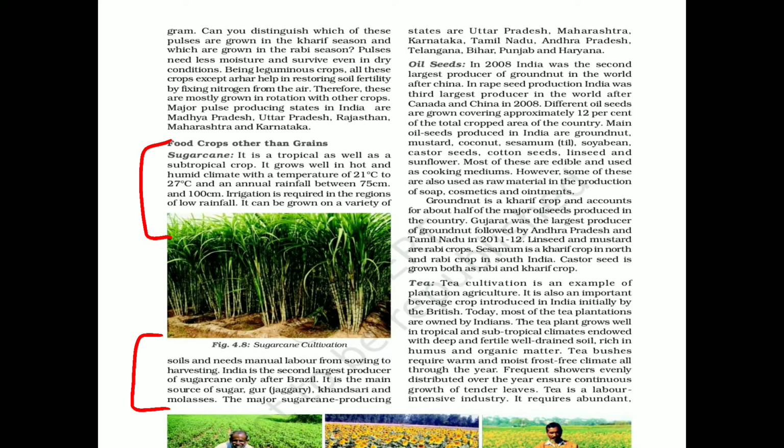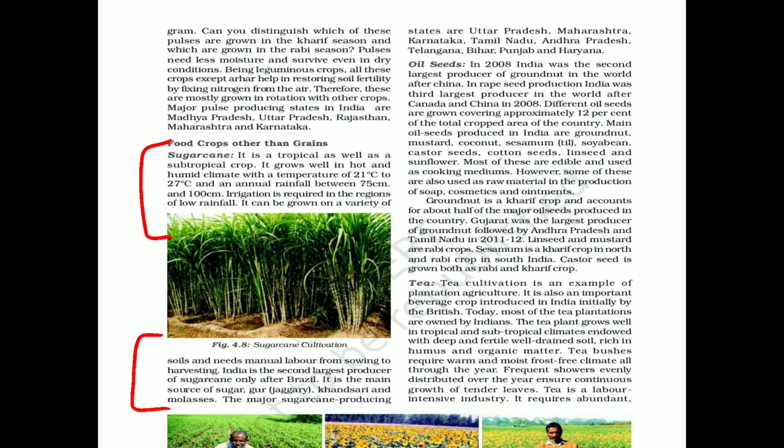India is the second largest producer, so which is the largest producer? Brazil, according to this edition of NCERT. Now children, what is in your syllabus? In the last module also, I had told you that the major areas have been given as a map item according to the revised social science syllabus for the session 2021. Okay, and major areas of rice and wheat we have done in the previous one. So identification will come in the paper, only identification.